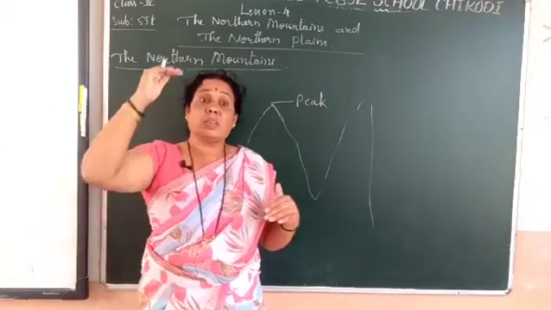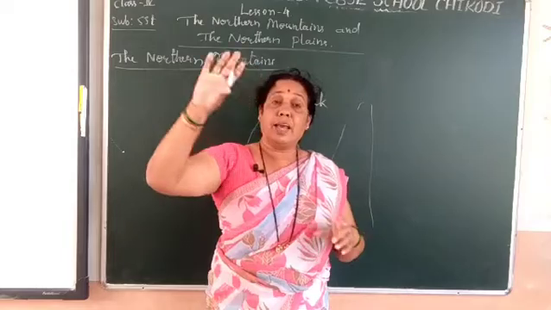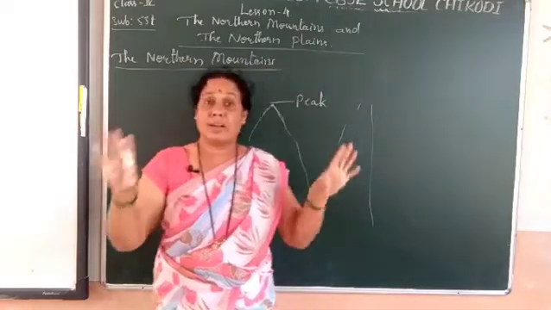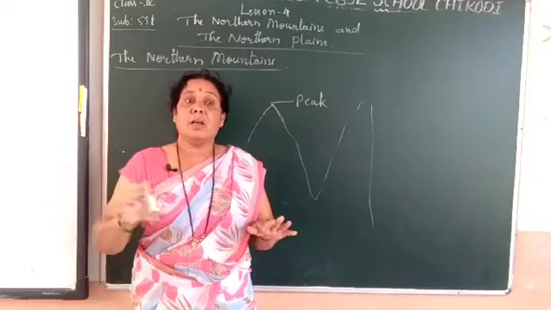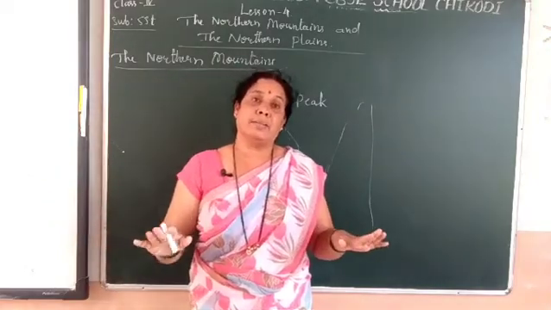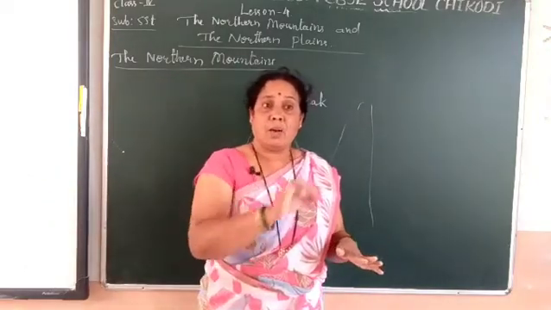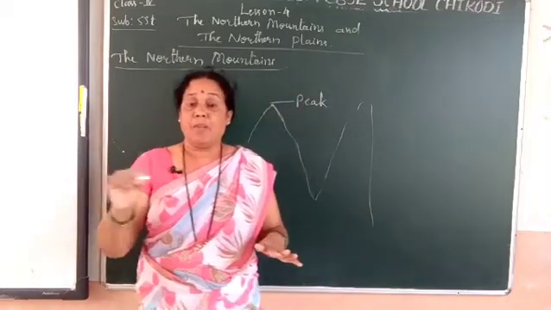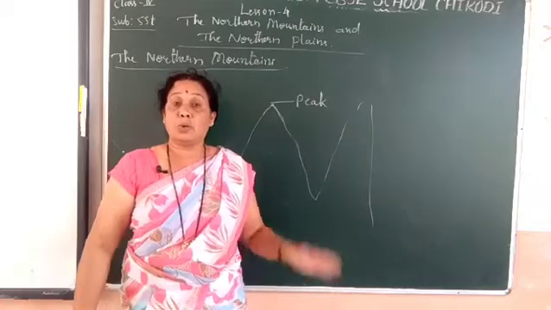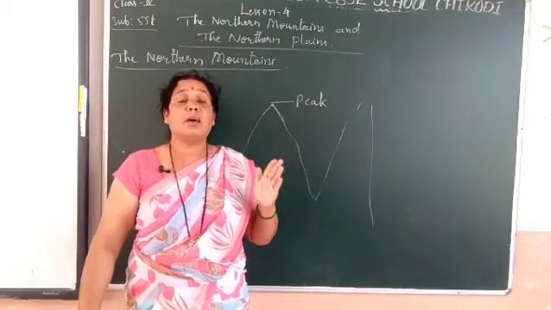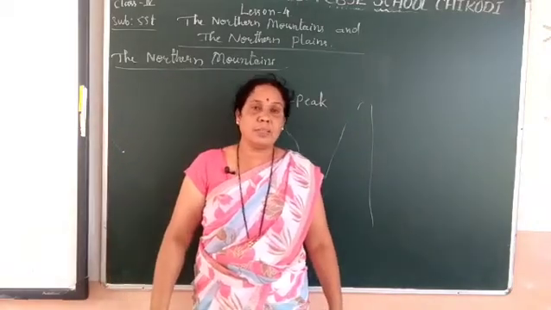Northern means the direction of the northern boundary of the country. India is the country, and its northern boundary is covered by mountains. So they are known as the northern mountains. Understanding, students?